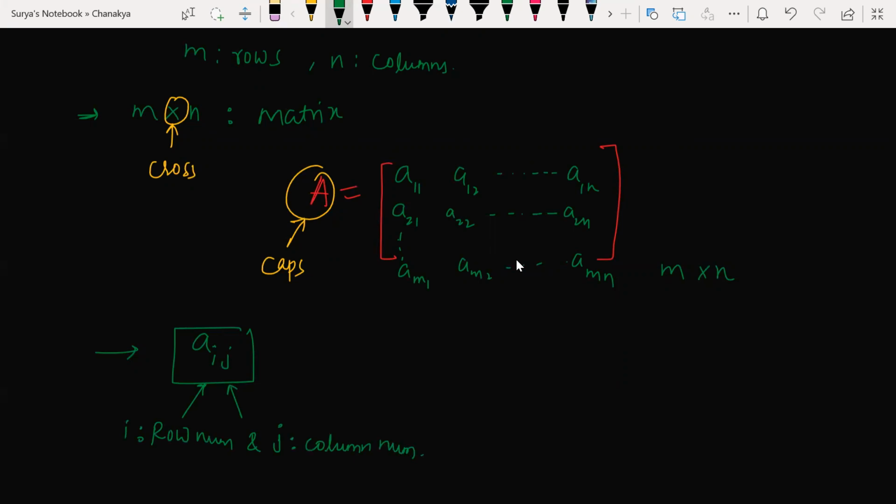Understood? So how can I represent this? A is equal to, can I represent this as Aij? Can we say like that? Yes or no? Very simple. Yes, we can say that. So here Aij gives me what? i gives me the row number, j gives me the column number. This is how I represent it.